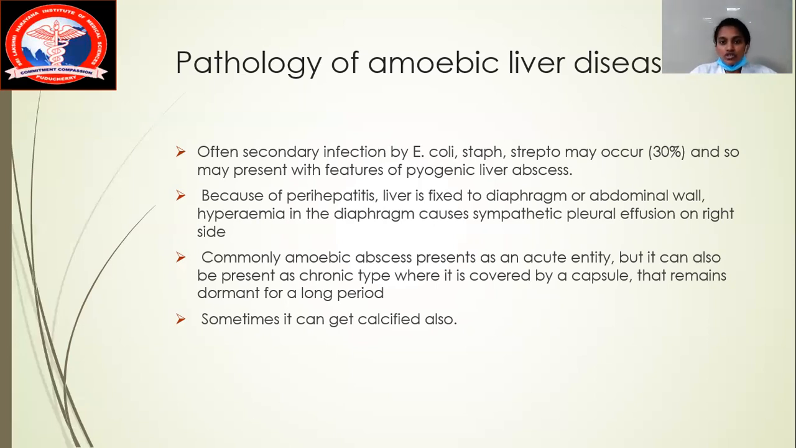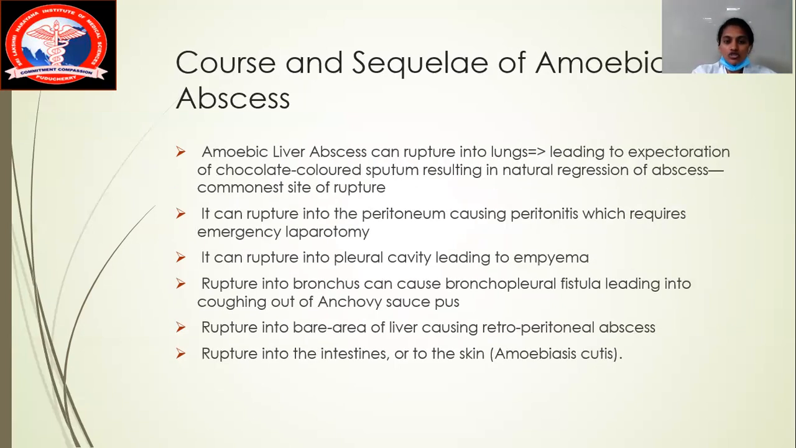Okay. Therefore, the patient coming to you with amoebic liver abscess with primary or secondary infection will have pleural effusion only on the right side, not on the left side. That is the most common clue for you in your NEET question. Commonly amoebic abscess presents as an acute entity, but it can also present as a chronic type because of the encapsulation, and it stays dormant for a longer time. And if there is long-standing pus or abscess or broken RBCs, you can always see the presence of calcification also.